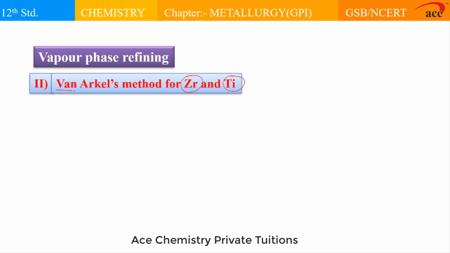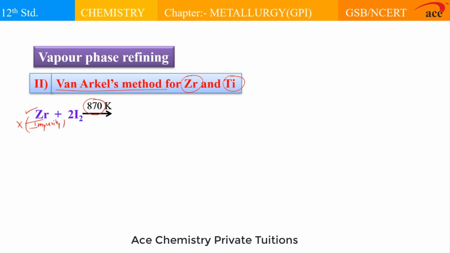Same vapor phase refining is done in the case of refining of zirconium and titanium by a method that is referred to as the Van Arkel method. So in this case, we are converting zirconium and titanium into volatile complexes of their respective iodides. So this is zirconium, and which is consisting of what? Impurity. So when it is treated with iodine at about 870 Kelvin, this iodine does not react with the impurities, it reacts only with the zirconium.